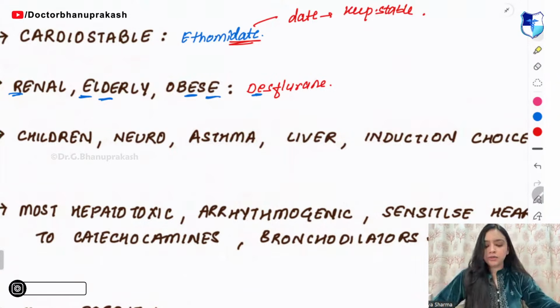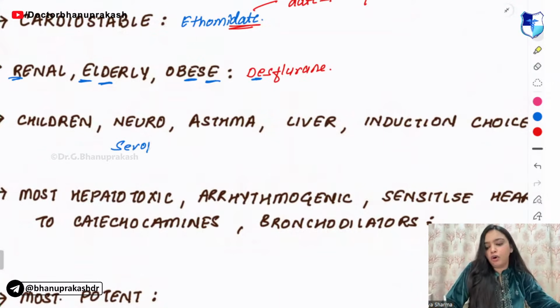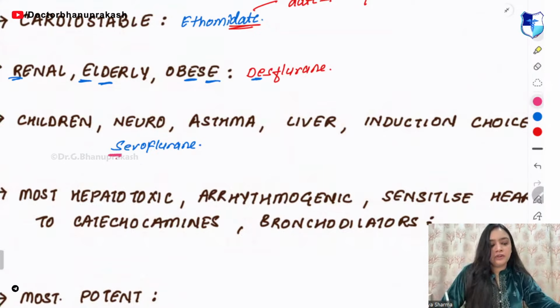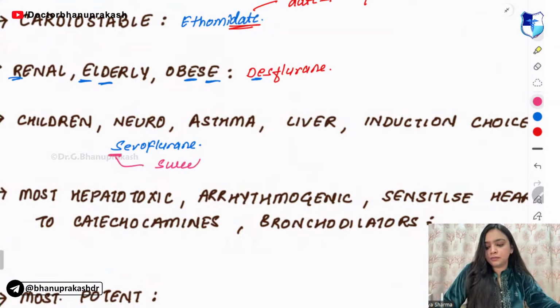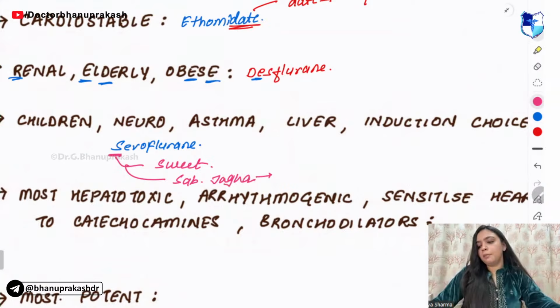Which one is a choice? So you can remember it. It is sevoflurane. So S, say S. Remember, sevo is sweet and sevo is sub jaga. Sub jaga matlab everywhere.